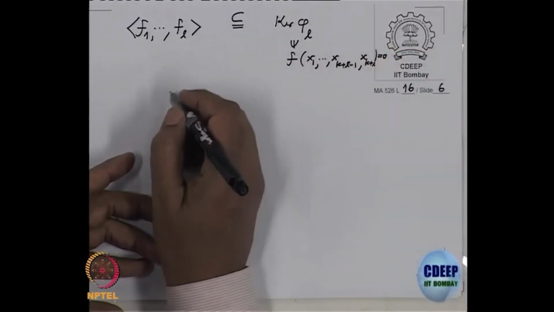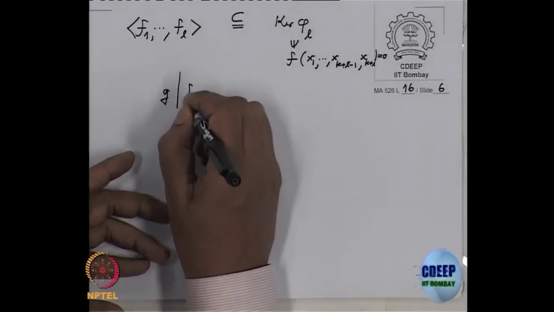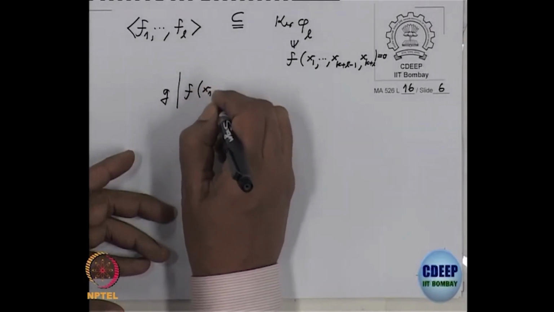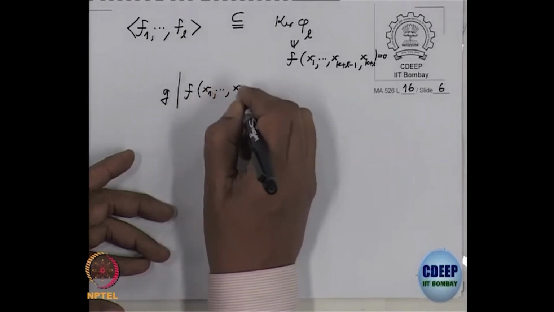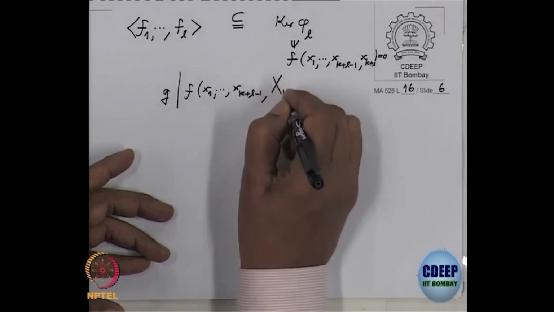So that will mean that G divides f, with the first k plus L minus 1 variables as small x's and the last one capital.